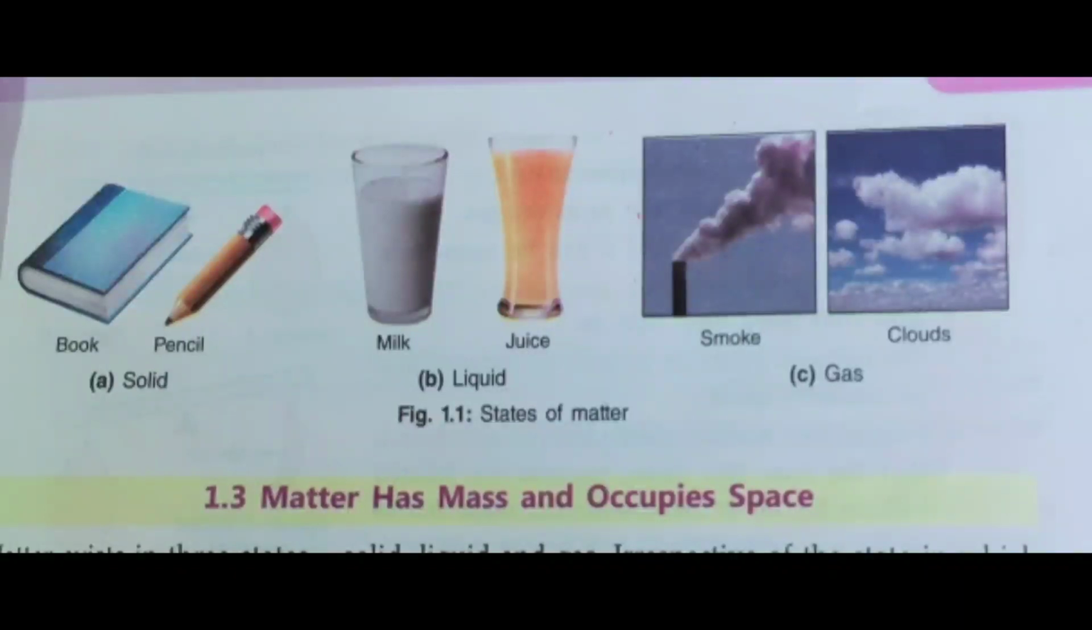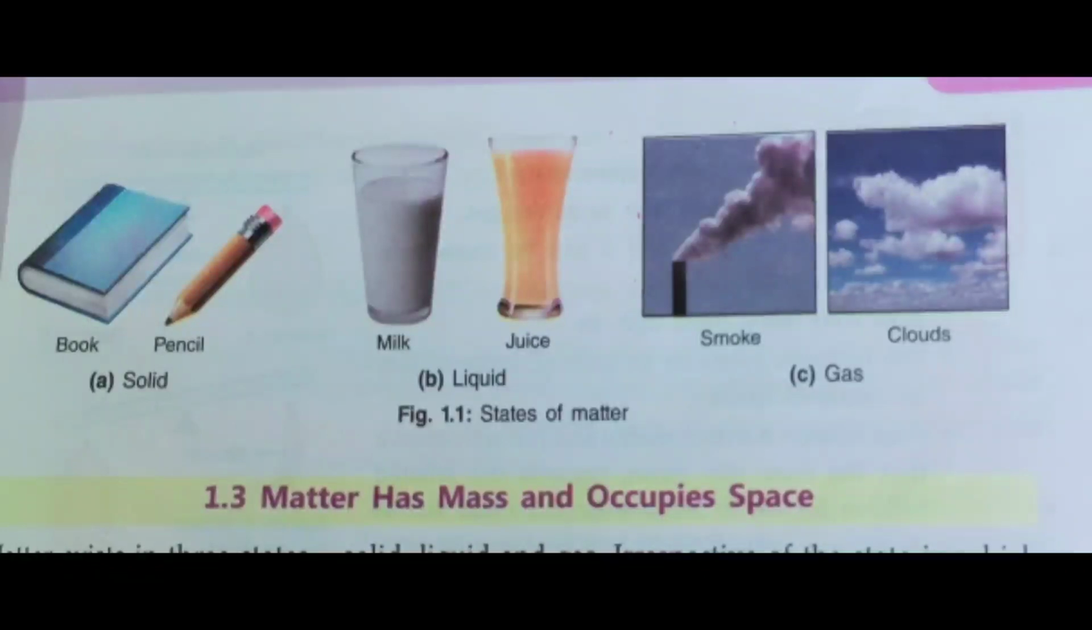We also studied about the different states of matter. Which are the different states of matter? Solid, liquid, and gas. What is special about solid state? Solid matter has definite shape and volume. For example, here you can see a book and pencil, which are solids. And what about liquid? Liquid matter has definite volume but no shape.